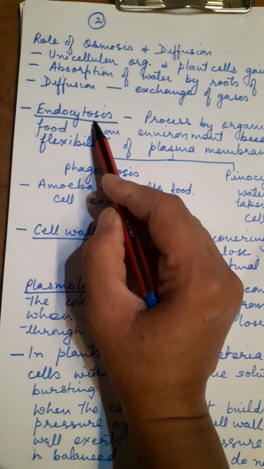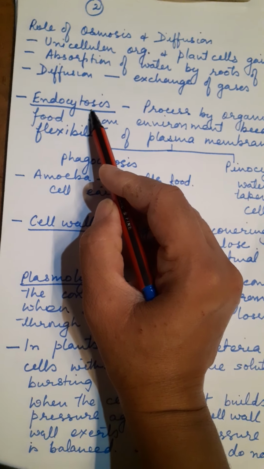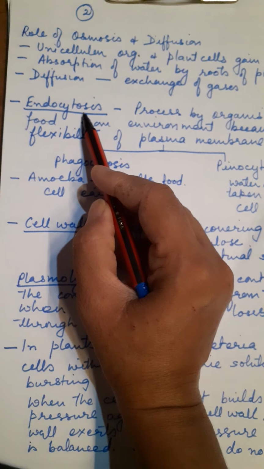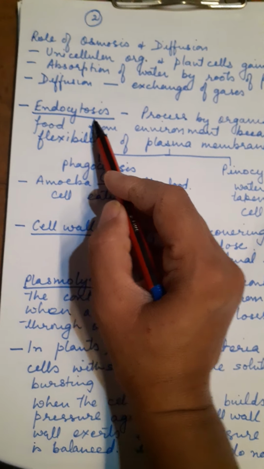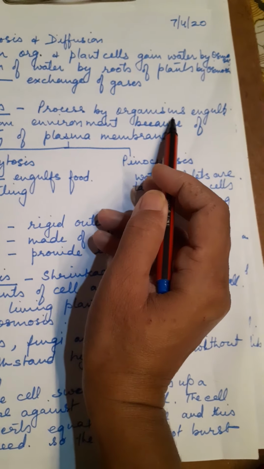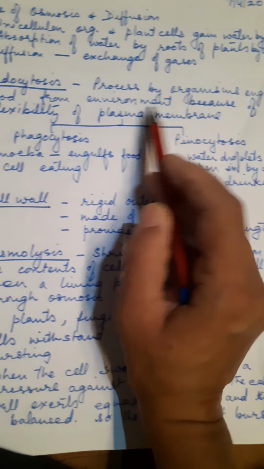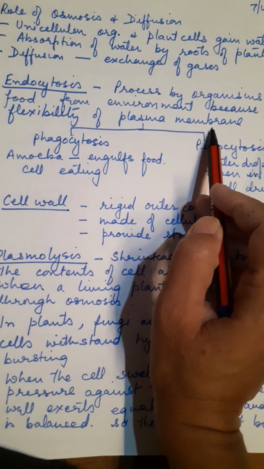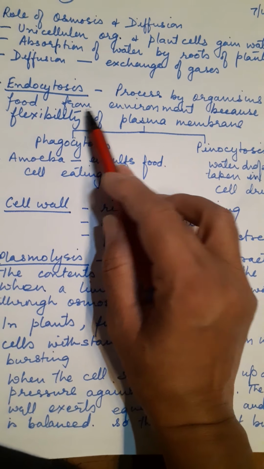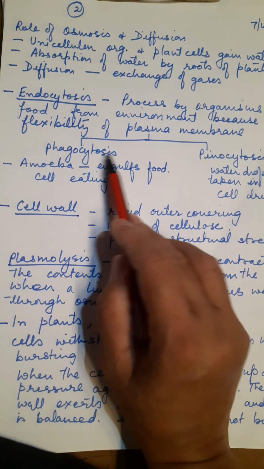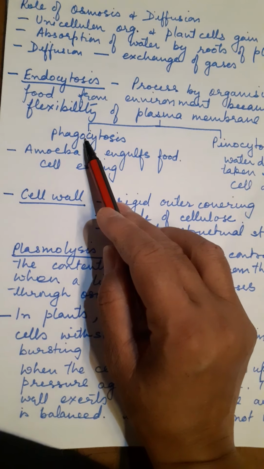Now, many of you have asked in the flip learning questions also. So, I hope it will be clear to you by now. What is endocytosis? Endocytosis is the process by which the organisms engulf food from the environment because of the flexibility of the plasma membrane. It is further of two types, phagocytosis and pinocytosis.